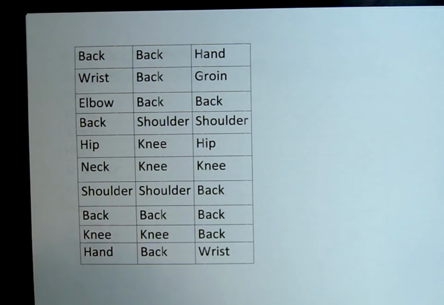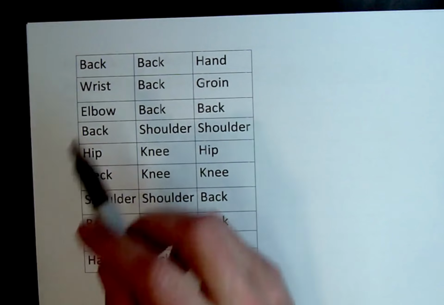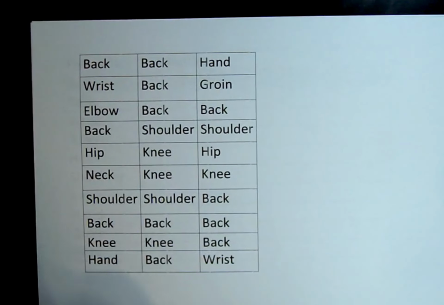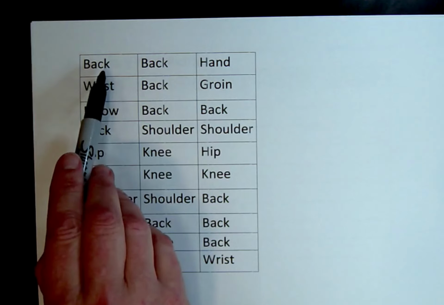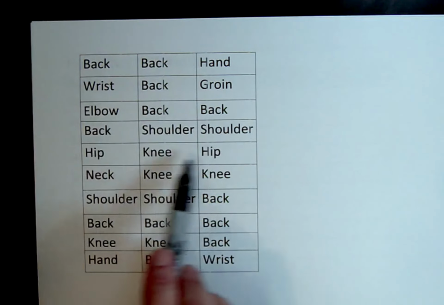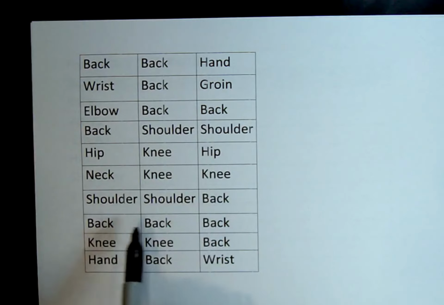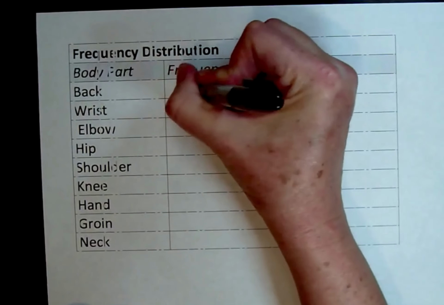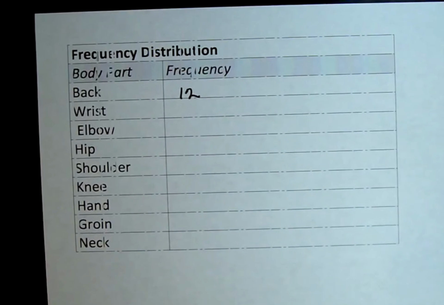So I'm just going to count and fill in. So let's see, the first one we wrote down is back. So I'm just going to count 1, 2, 3, 4, 5, 6, 7, 8, 9, 10, 11, 12. So back occurs 12 times. That is its frequency.